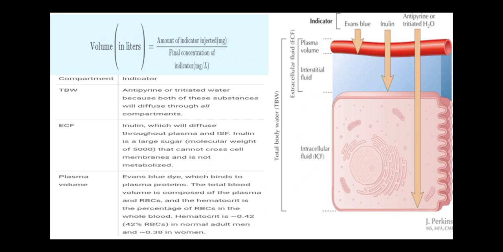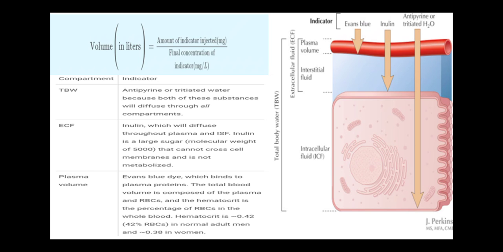Measurement of fluid compartment size. The indicator dilution method is used to determine the volume of fluid in the different fluid compartments. This is done using indicators specific to each compartment. A known quantity of the substance is infused into the bloodstream of the subject and allowed to disperse. A plasma sample is then obtained and the amount of indicator determined. The compartment volume is then calculated by this formula: volume, in liters, equals amount of indicator injected in milligrams divided by final concentration of indicator.